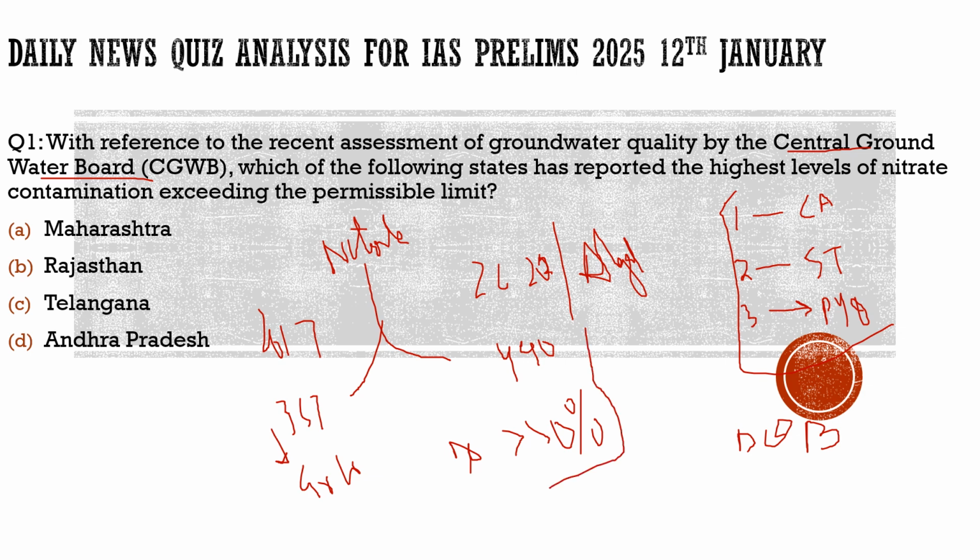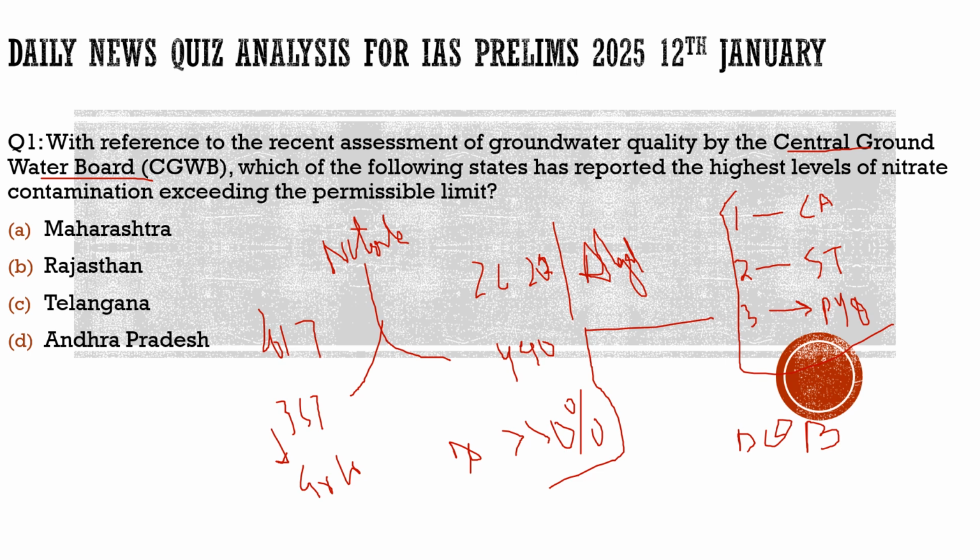And this article also highlighted what the causes of this nitrate pollution are. So let's move to the causes. Here, first, let us recap what we understood. This assessment was given by the Central Groundwater Board, and it compared with 2017. In 2017, only 357 districts were polluted, and in 2023, 440 are polluted, which means more than 50% of Indian districts have excessive nitrates in groundwater.